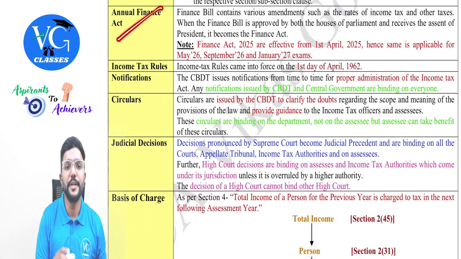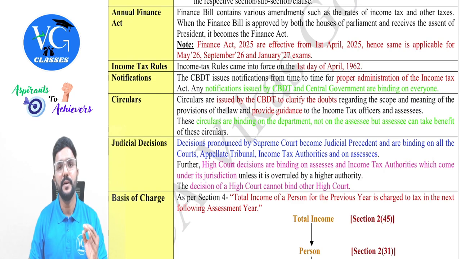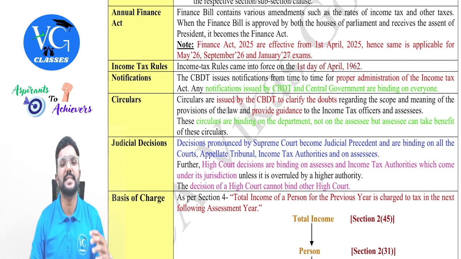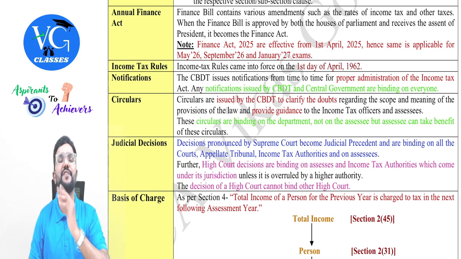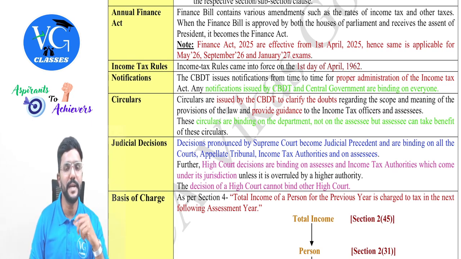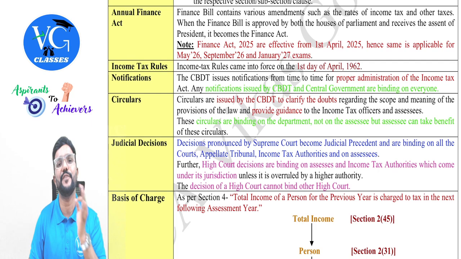Now coming to the Annual Finance Act. Every year, the finance minister of the country will present a budget in the month of February, which will be implemented from 1st April. One of the important components of the budget is the finance bill. Any proposed changes in the present law will be made through this finance bill. And the finance minister will present this finance bill in the parliament.